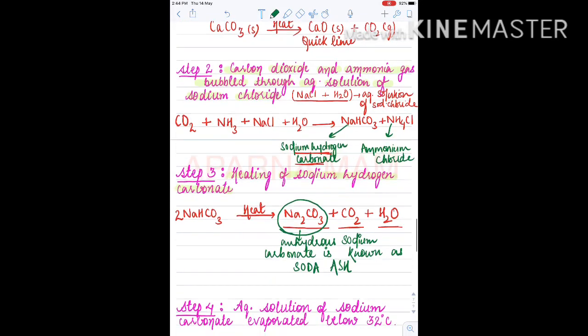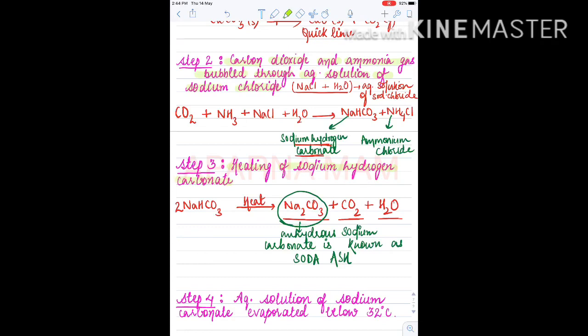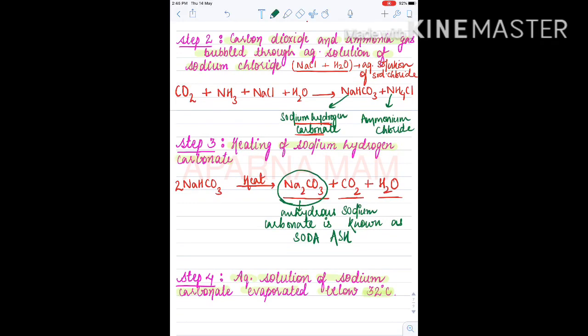Now what is the last step? The aqueous solution of sodium carbonate is evaporated below 32 degrees Celsius. What is the meaning of this? We get anhydrous sodium carbonate. Now we add some water to this anhydrous sodium carbonate, so we get an aqueous solution. This should be evaporated below 32 degrees Celsius.